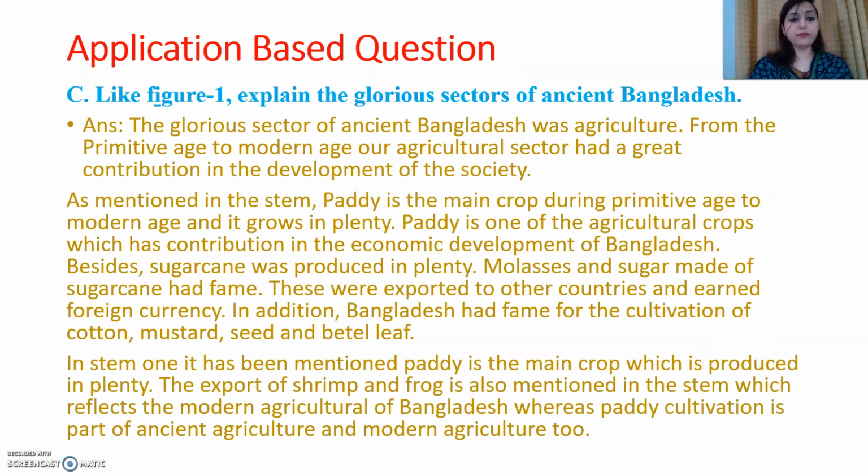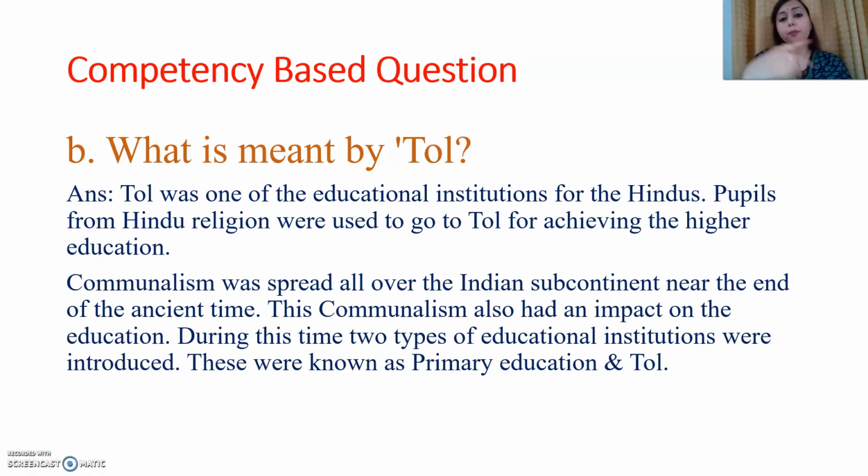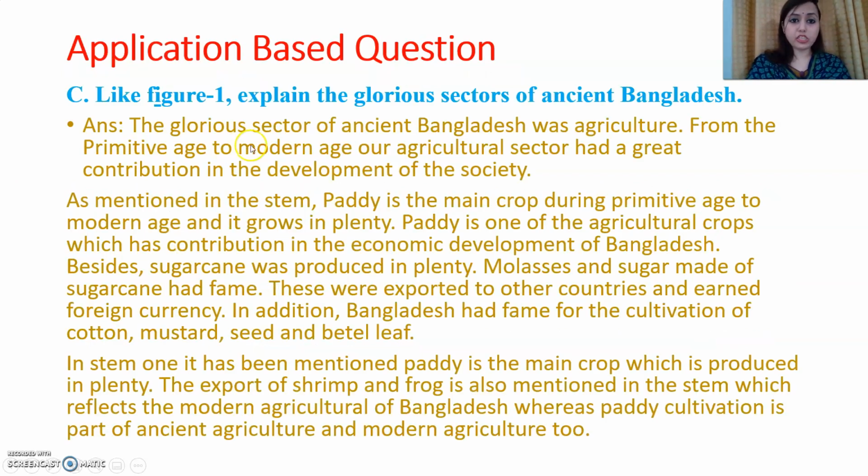Now see the next thing, that is number C. Let's see another thing. In competency based questions, as I have just told you, the answer will be written in two paragraphs. It will be written in how many paragraphs? It will be written in two paragraphs. See here, two paragraphs are here. Now, application based question. Here you will have to answer the question according to the question. This is called application based.